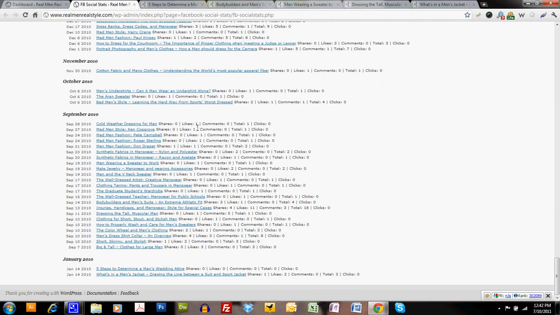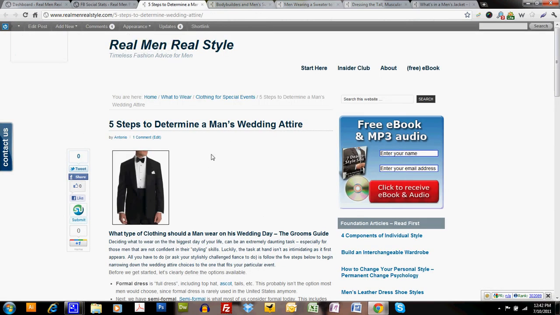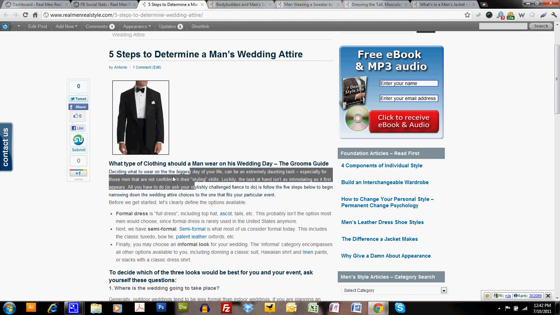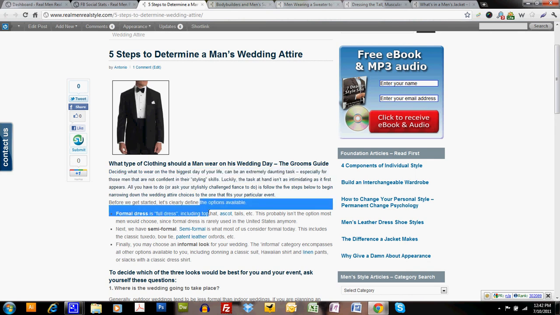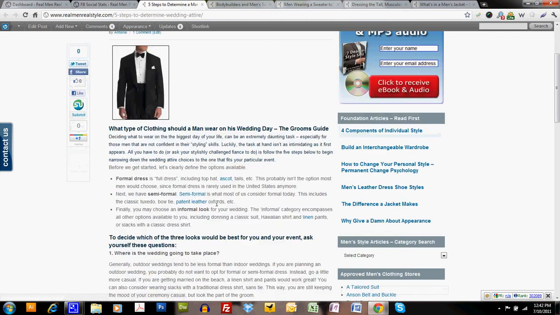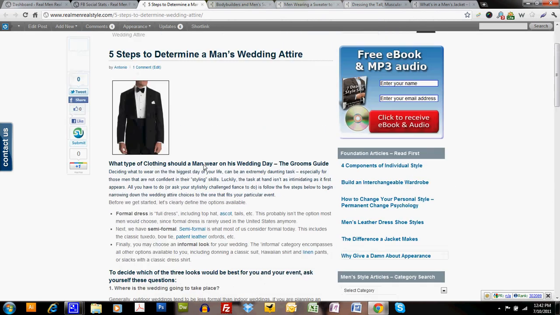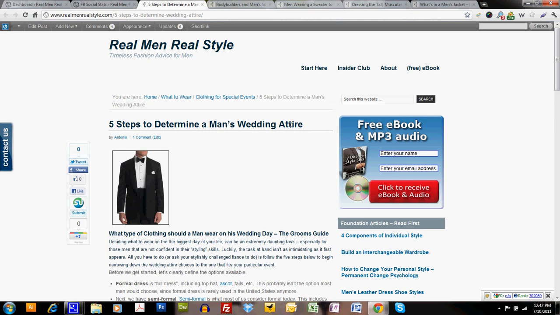So if I went back to the Facebook stats, let's look at 5 steps to determining a man's wedding attire. Again, we've got the same thing. Actually, if I look at this, the formatting is inconsistent. Here it looks like one type of lettering, and then we've got a lighter gray, a different type of lettering. And we've got some keyword inserts, that's great, that are linking. But overall, it needs pictures. And we do have wedding pictures that we can pull from.